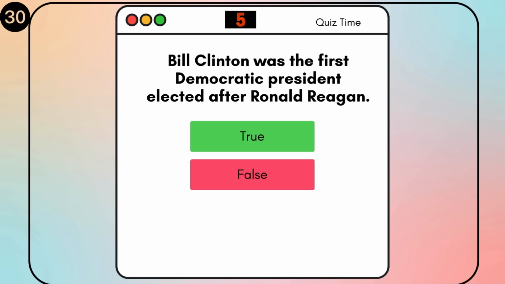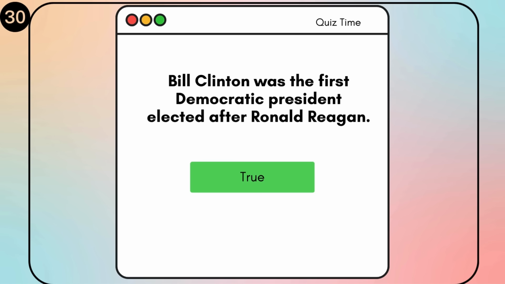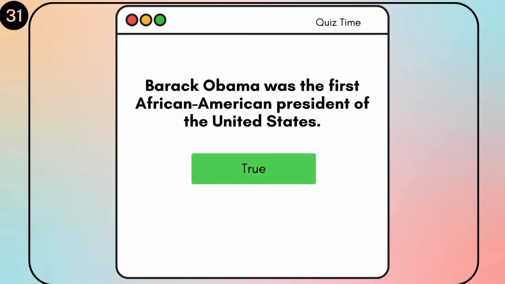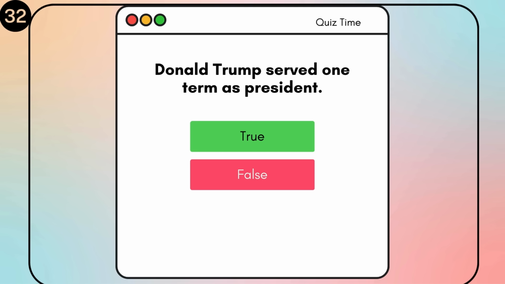True or false? Bill Clinton was the first Democratic president elected after Ronald Reagan. True. Is this statement true? Barack Obama was the first African-American president of the United States. True. Donald Trump served 1 term as president. True or false? True.